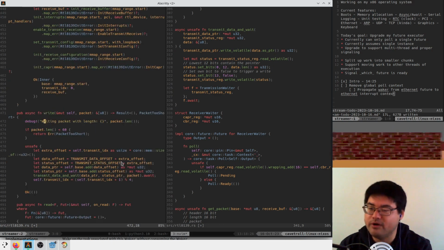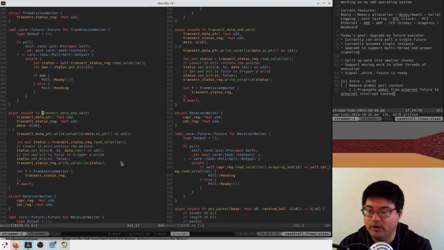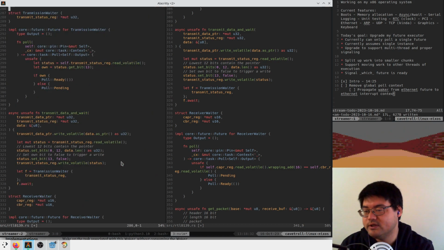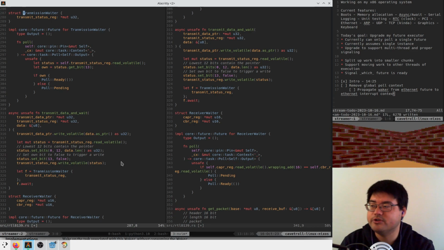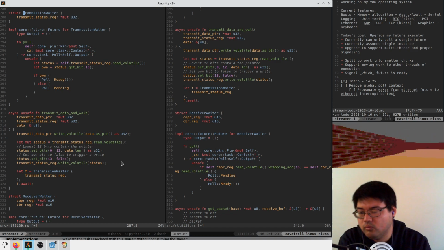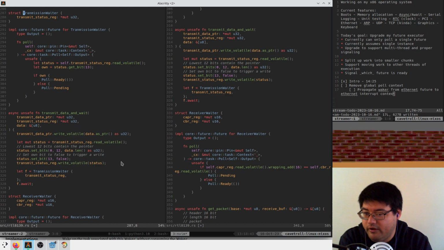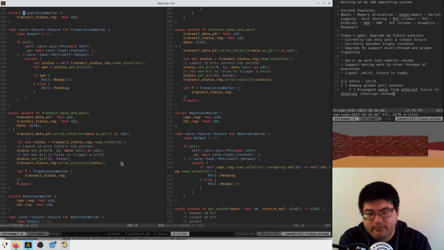Let's see. We also have this write function, and it awaits something. Transmit data and wait. Right, so it waits for transmission to finish, and that also triggers an interrupt. So we actually have multiple interrupts that we have to worry about, right? One is on the transmission side, and one is on the reader side.